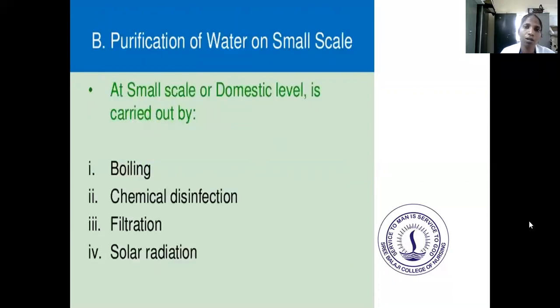Purification of water on a small scale, at the domestic level, is carried out by the boiling method, which is the most important method, along with chemical disinfection, filtration, and solar radiation. These are the small scale methods used at the domestic level.